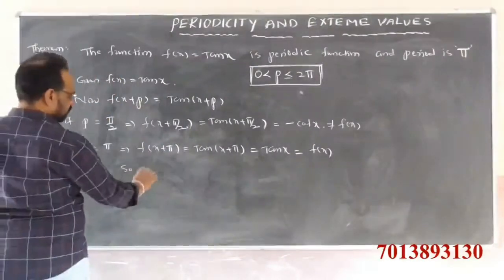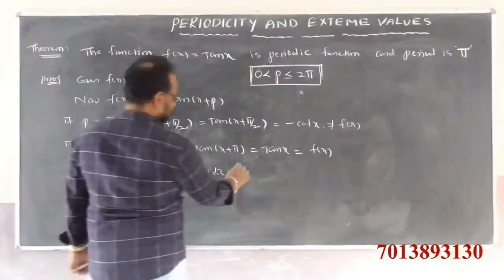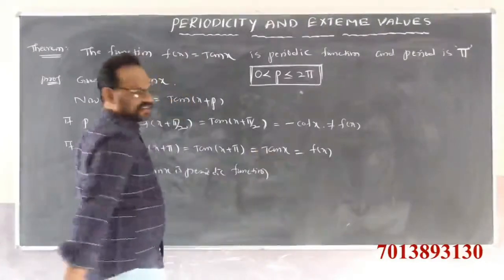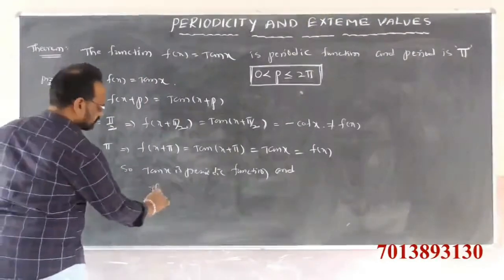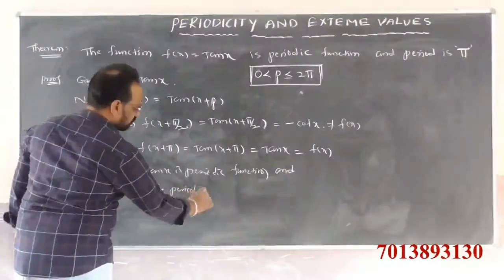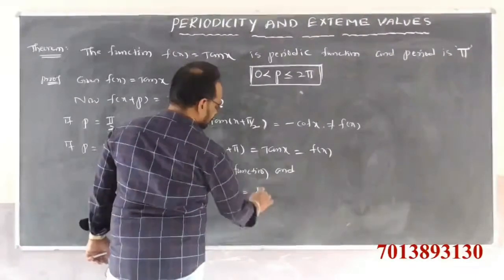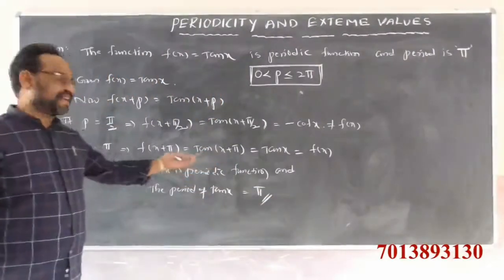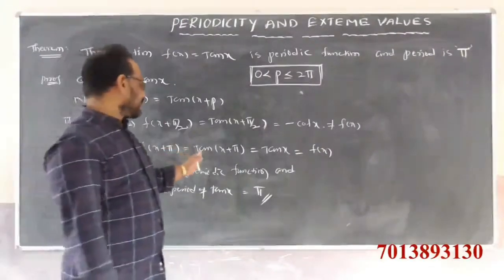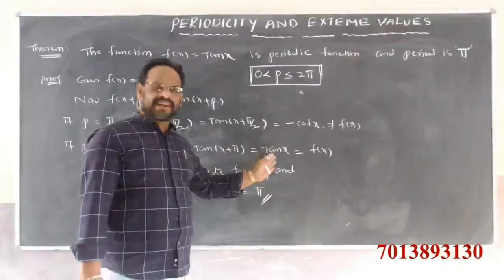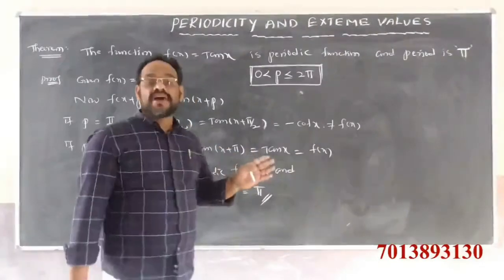So tan x is a periodic function, and the period of tan x is equal to how much? If you substitute p value 2 pi, also we get tan of x plus 2 pi equal to tan x only, that is equal to f of x. So x plus 2 pi also satisfies that condition.